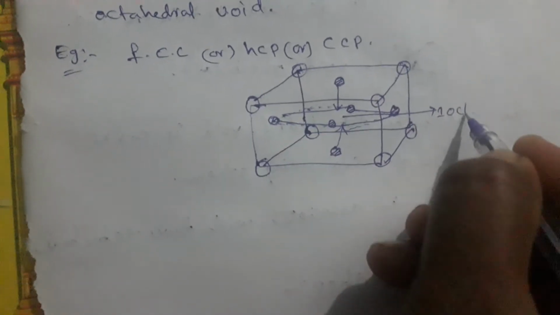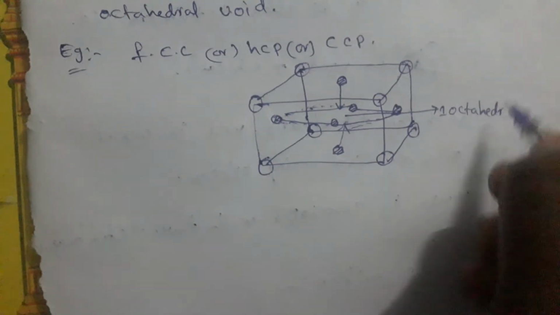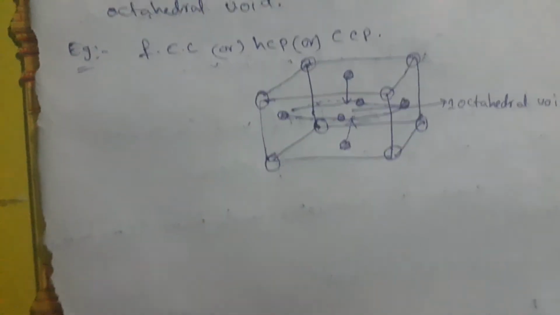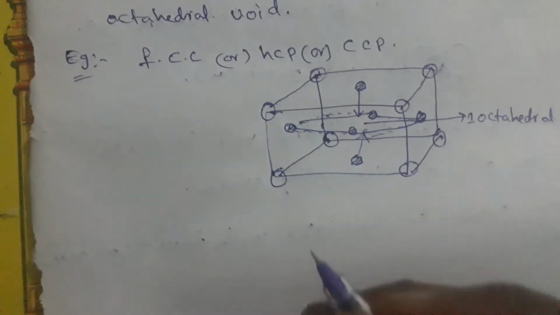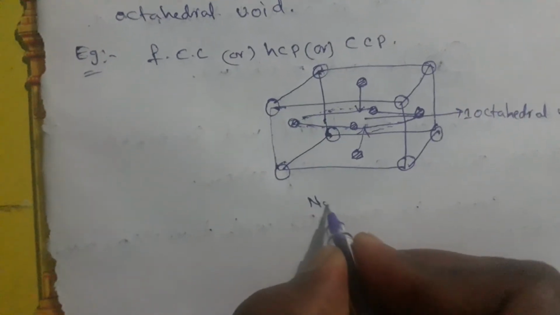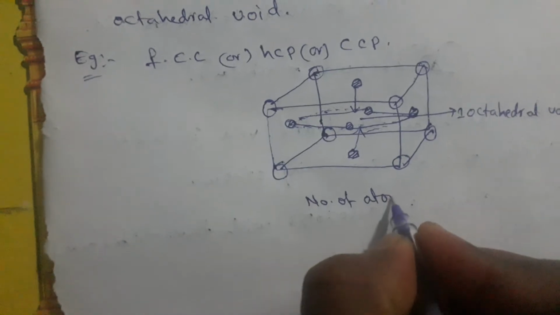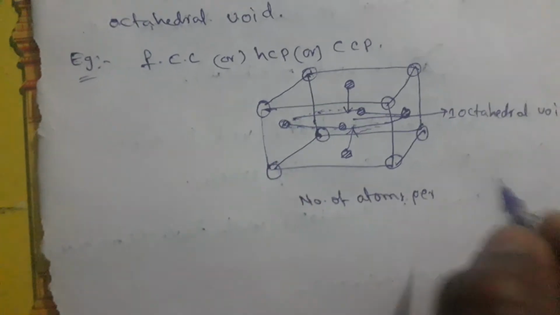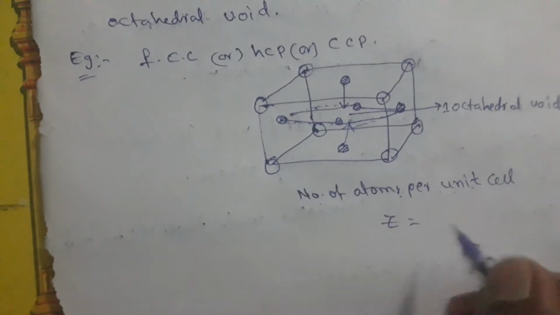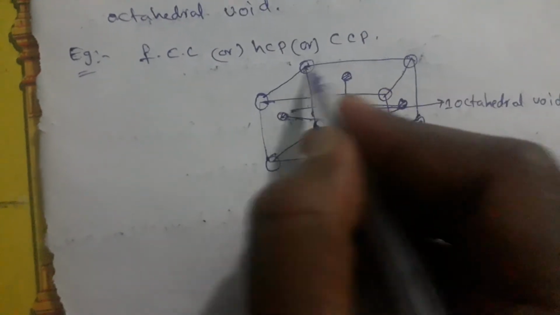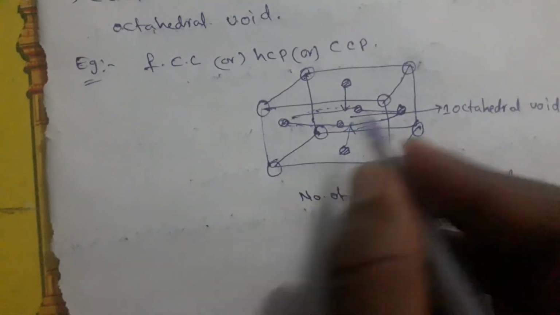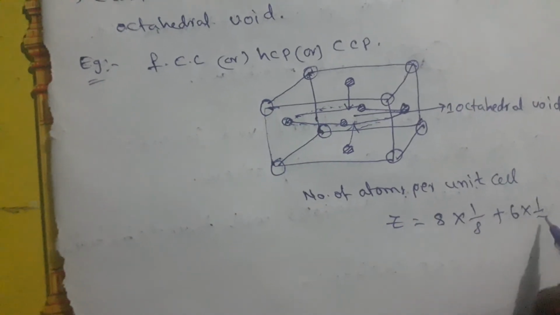One octahedral void. But how many atoms are there here? The number of atoms per unit cell is equal to the Z value. Previously you noted the corners: 8 atoms into 1 by 8, plus 6 faces into 1 by 2.